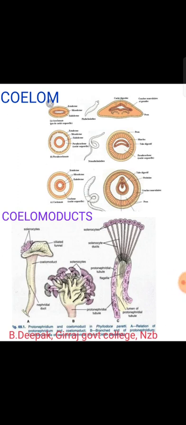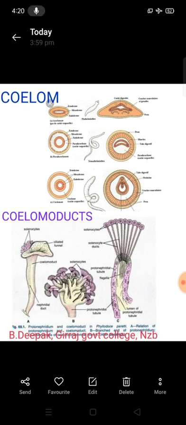Nephridia are of two types. They are protonephridia and metanephridia. First one, protonephridia. Here, in diagram 1A, that is the first one, is the protonephridia. I am sharing one diagram here. These are the primitive type of nephridia.